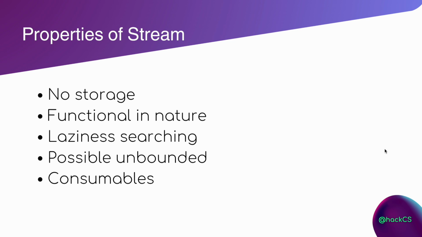Streams support lazy searching. There are certain operations on a stream, and some support lazy searching. Stream is considered possibly unbounded. What that means, for now, is that you can understand it as infinite. Streams are consumable. What consumable means is that it is consumed. Now let's understand each of these properties with an example.